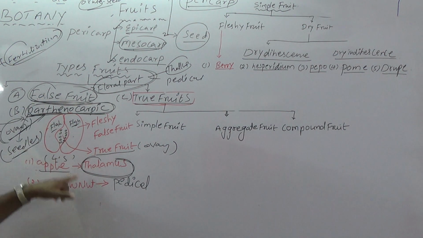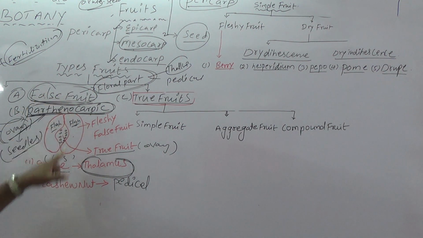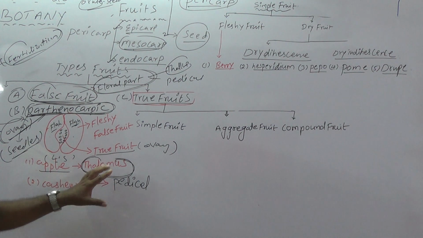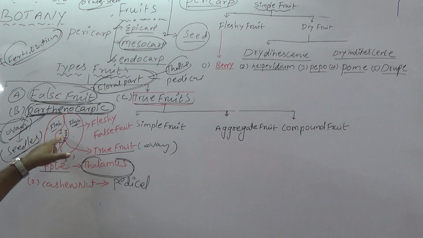And in cashew nut, the fruit is developed from the pedicel. Another example of a false fruit is cashew nut. So from the pedicel in cashew, and from the thalamus in apple. So examples are very important, and images are also very important. The middle part is the true fruit. It is a cartilaginous tissue. The true fruit is a cartilaginous tissue.